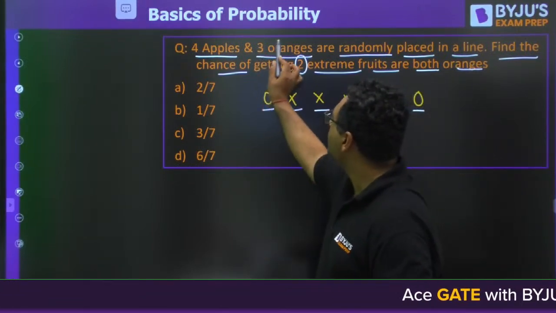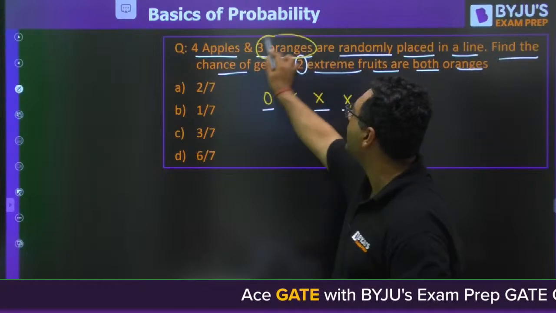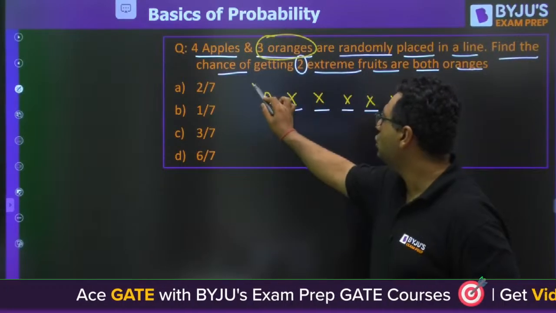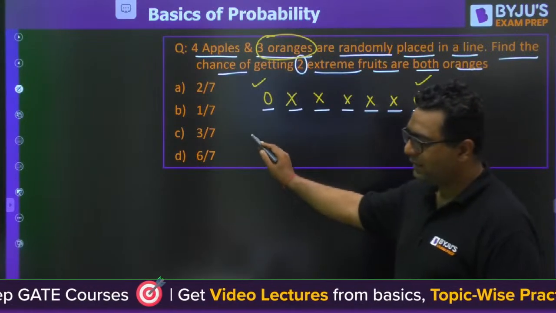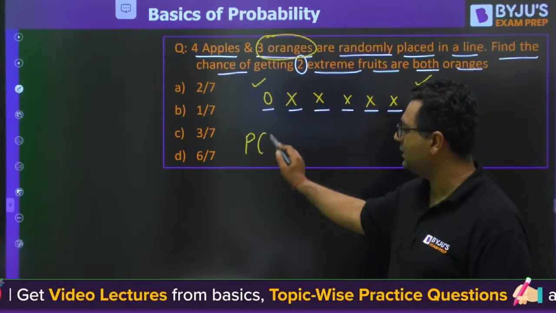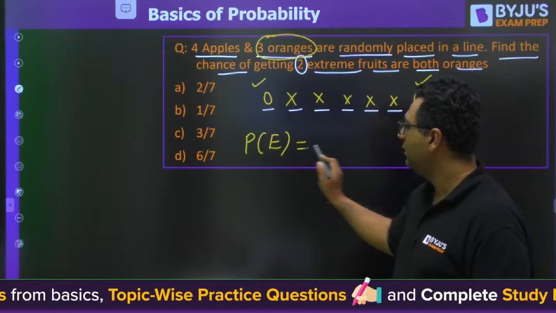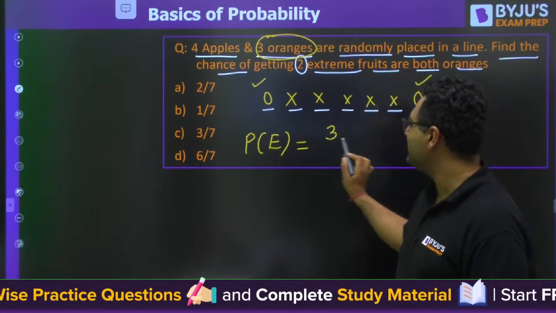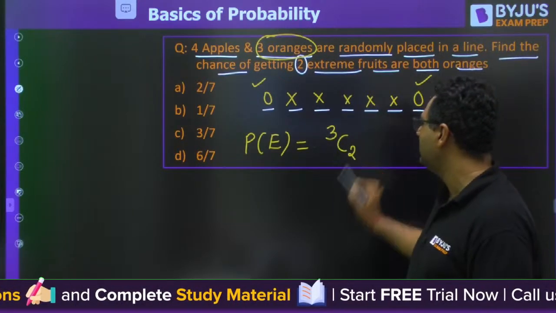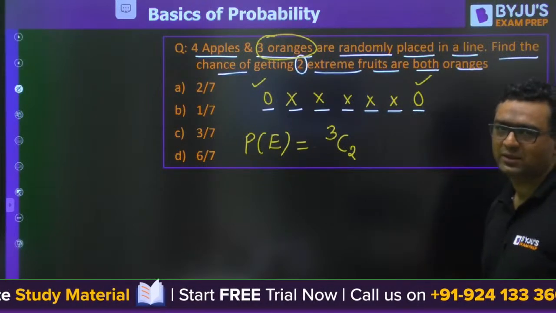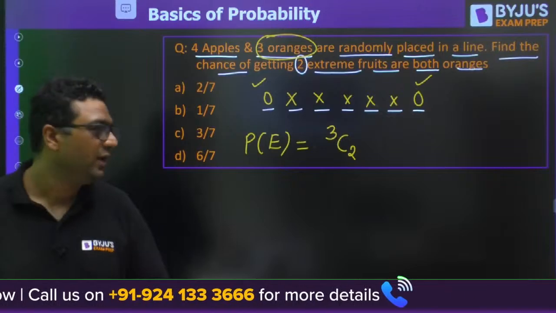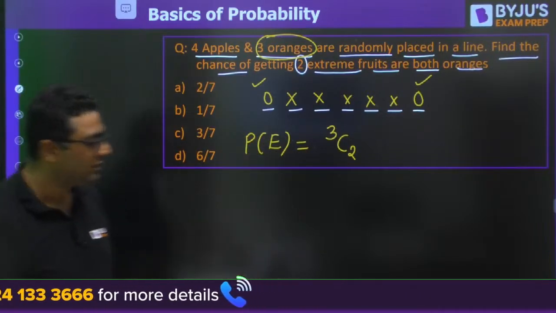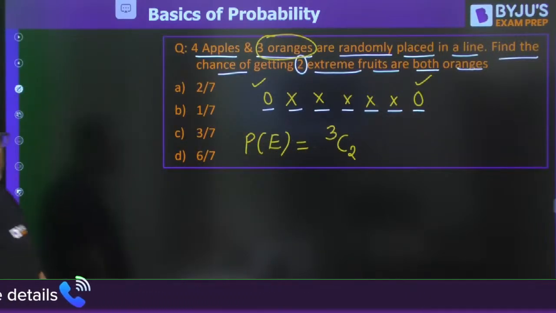Okay, so first of all, my dear, out of these 3 oranges, you want 2 oranges at these 2 positions. So when you are going to find out the probability of this experiment, first of all, you are going to select 3 oranges at 2 positions, like 11 players at 11 positions, 11C11. Here 3 oranges at 2 positions will give us 3C2.